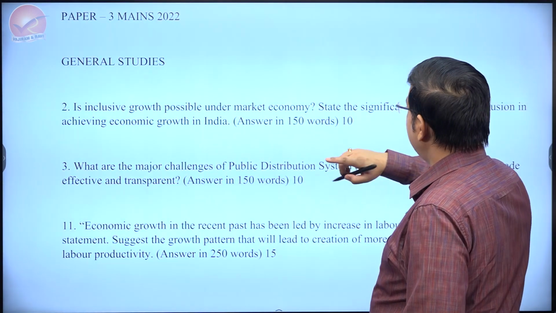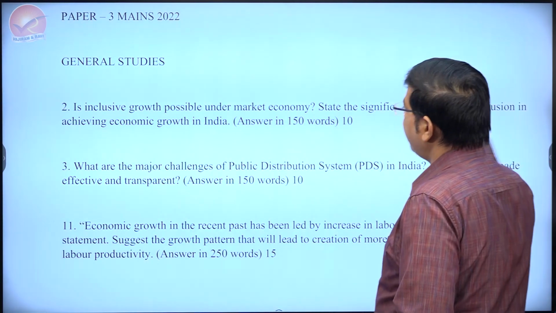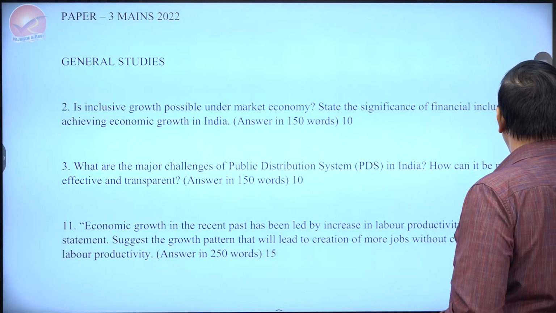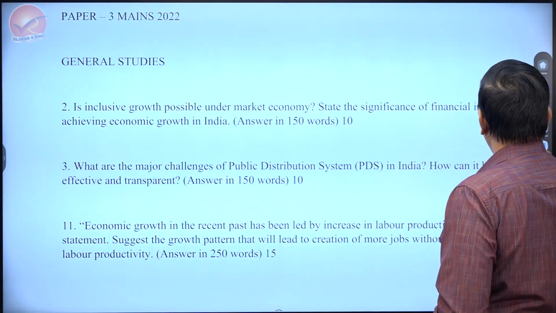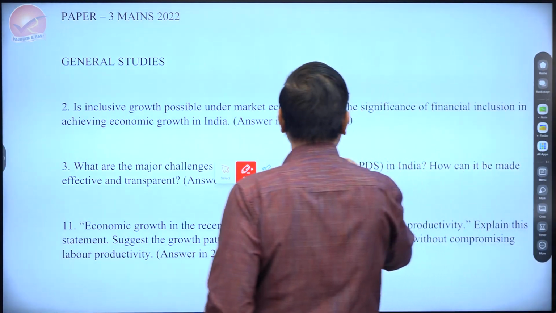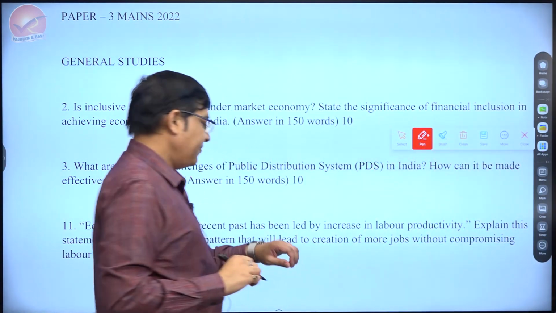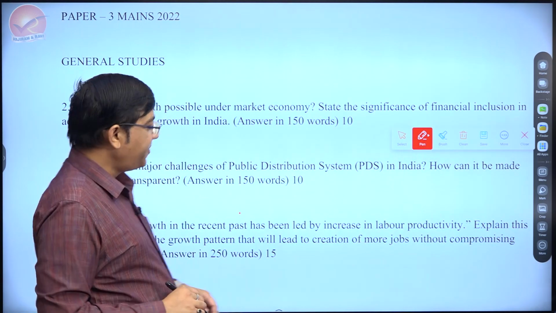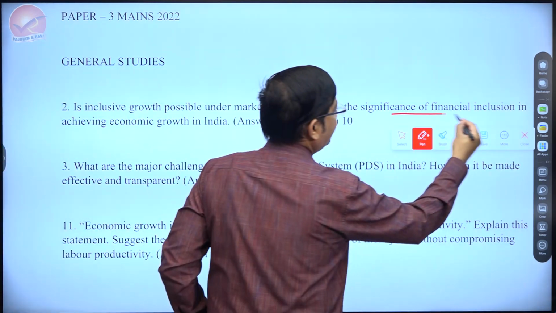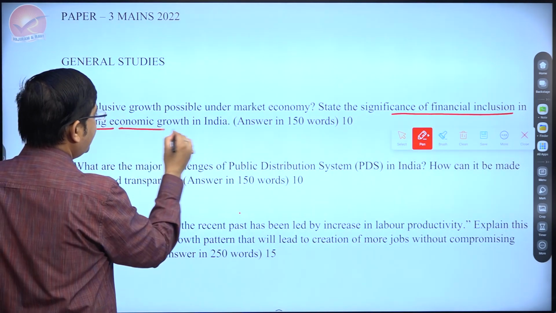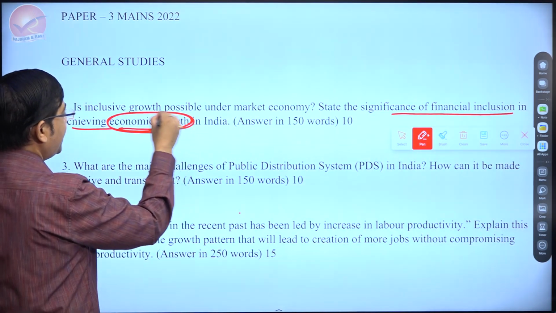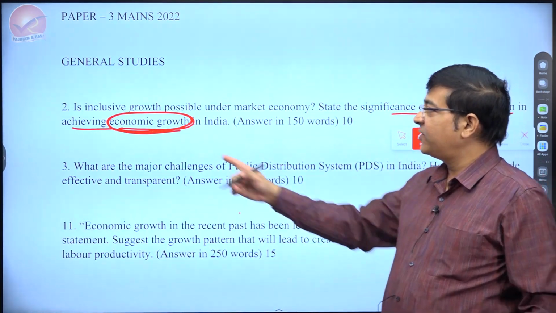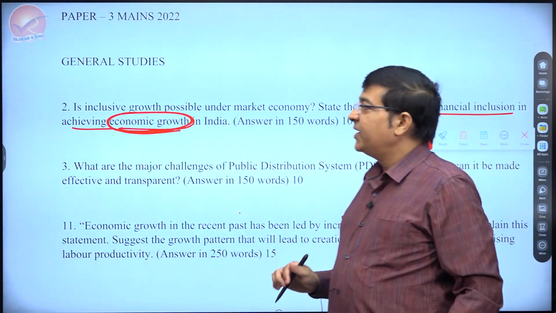Let's go back and see what was the other part of the question. State the significance of financial inclusion in achieving economic growth. Now, it is very likely that you will be confused here, in the sense that majority of the times when we talk of financial inclusion, we often talk about how inclusive growth can come through financial inclusion. But be careful. Here they are asking the significance of financial inclusion in achieving economic growth, not inclusive growth. Be careful. So here you have to be careful.